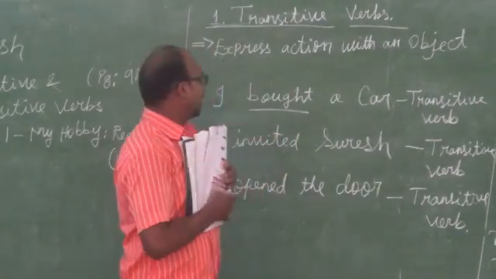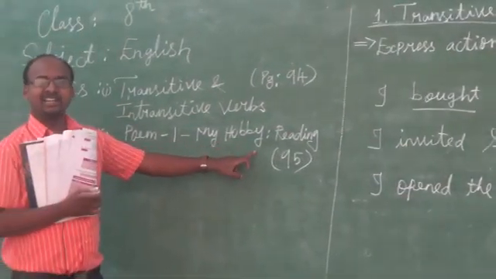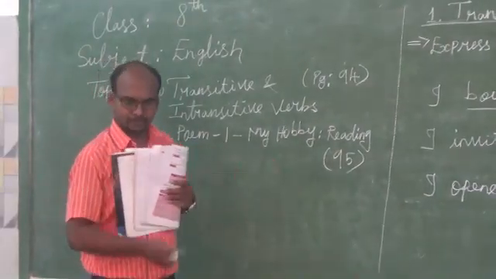Next we move to the second topic, the poem, My Hobby, Reading. Take page number 95.